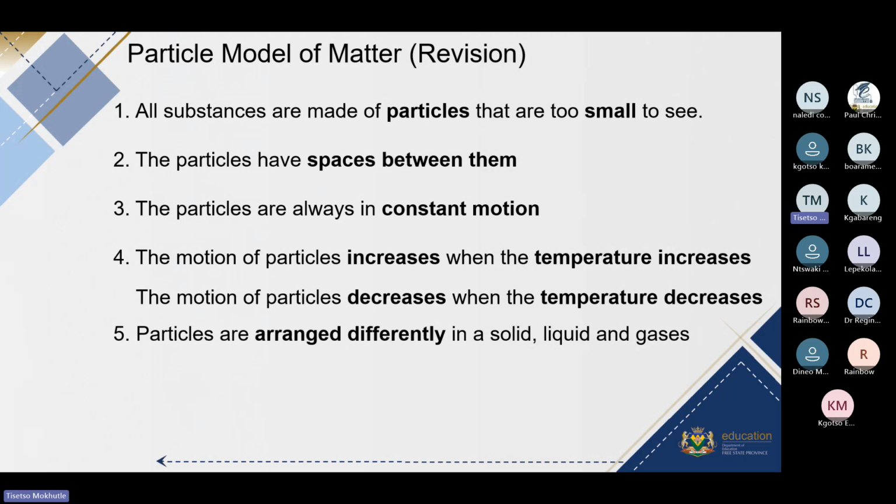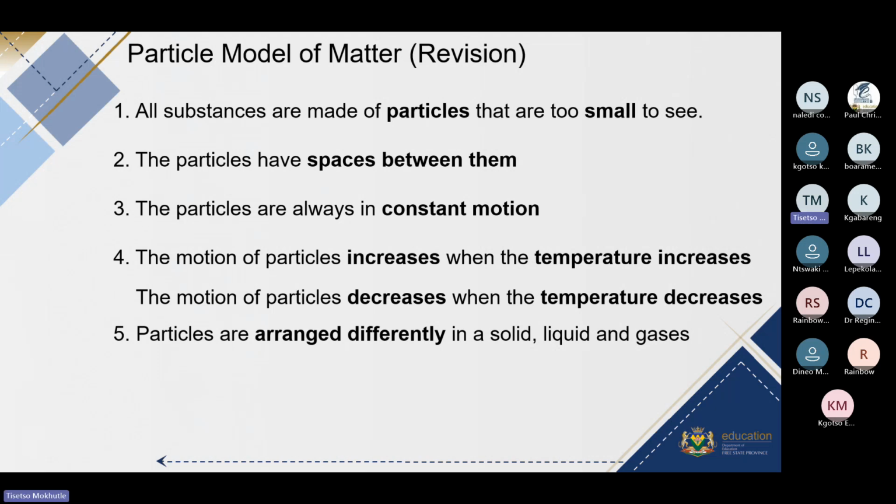Now, the next thing about the model, it says, although we know that materials are made up of particles, we also know that there are spaces between the particles within those materials. Then again, we know that the particles are not stationary. They are always in motion.